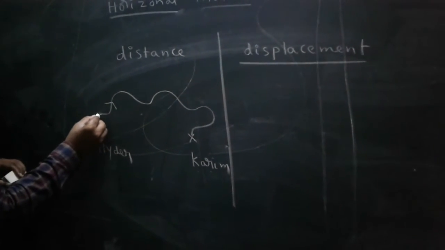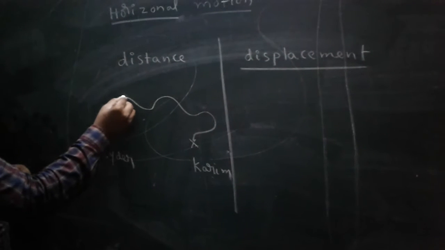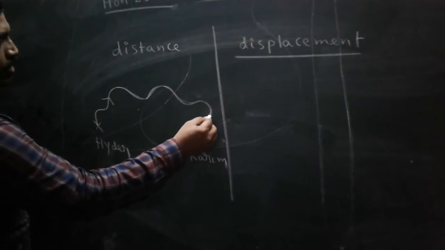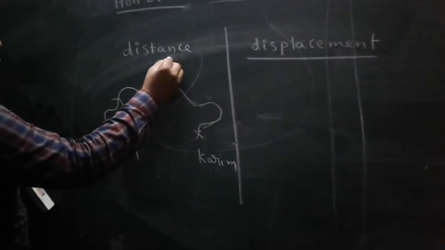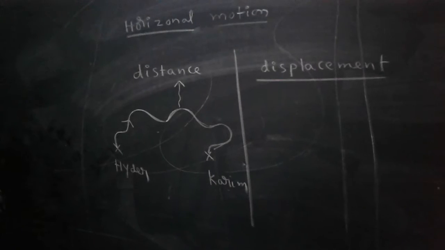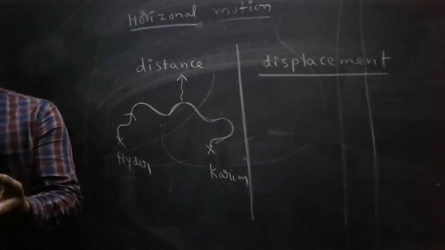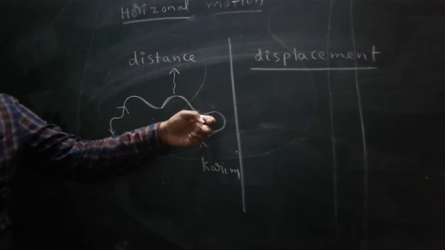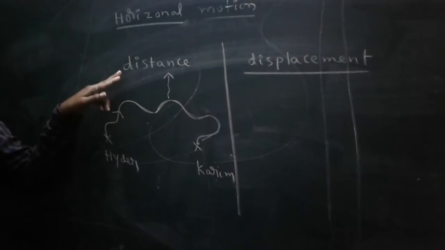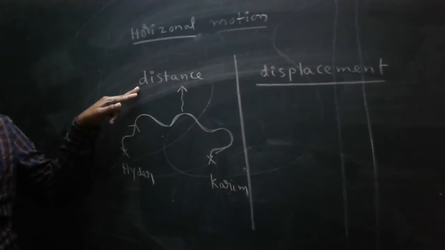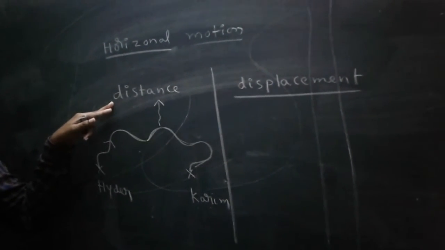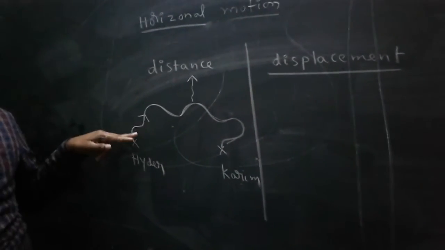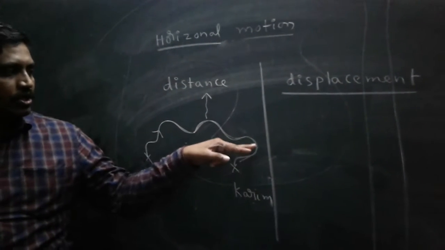Here the total length covered by the body is known as distance. Once again I repeat. What is the distance? Total path covered by the body. Distance is nothing but the total length of the path covered by the body.